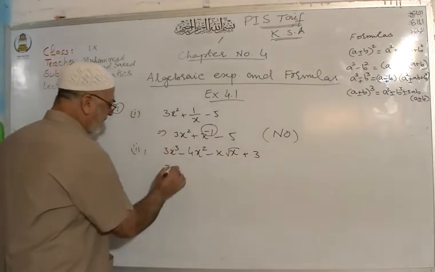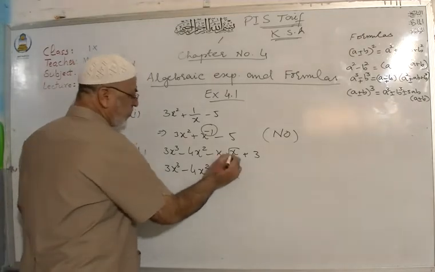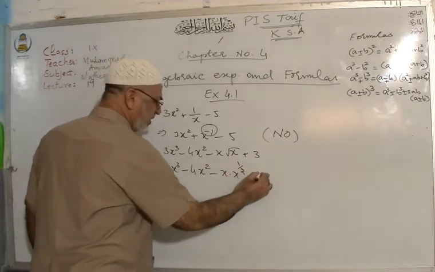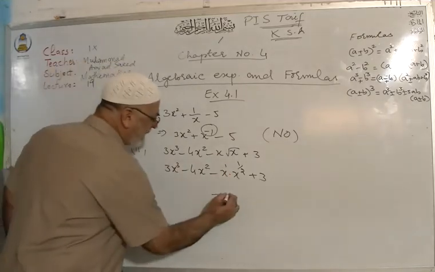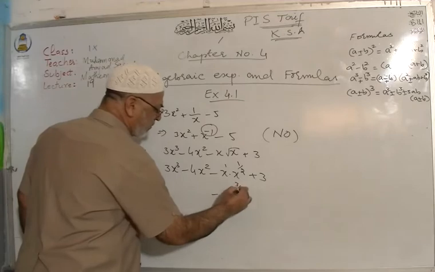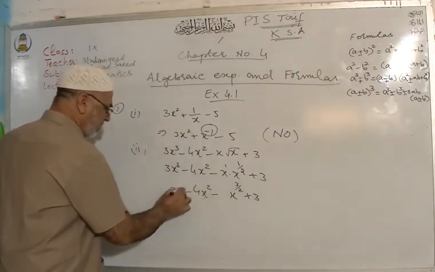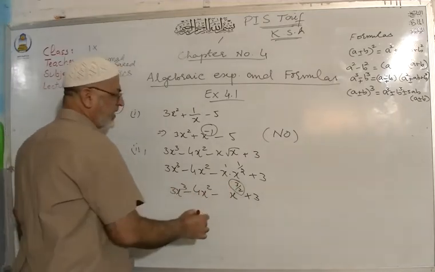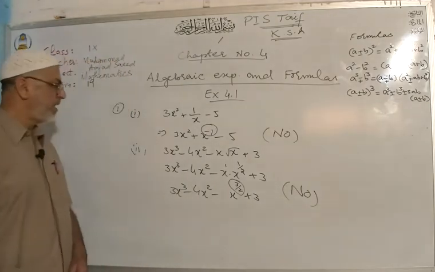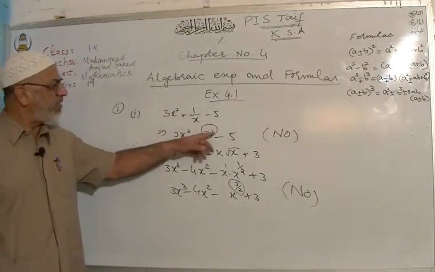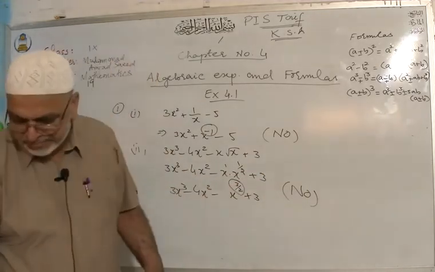You can write x under root as x power 1 over 2, and x power 1 times x power 1 over 2, when you add the powers, becomes power 3 over 2. So again you have the power in fraction, so it's not a polynomial. No. I hope that with negative power it's not a polynomial, and with fraction power it's not a polynomial.